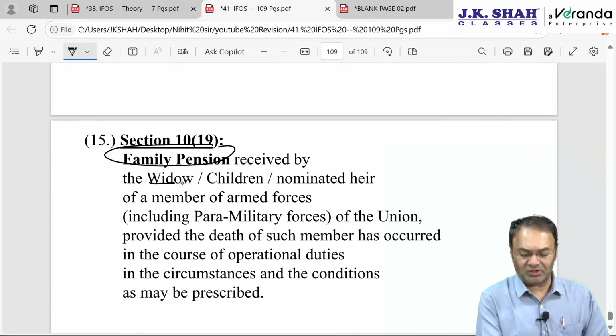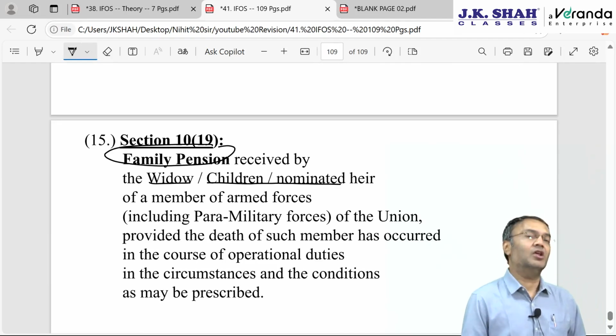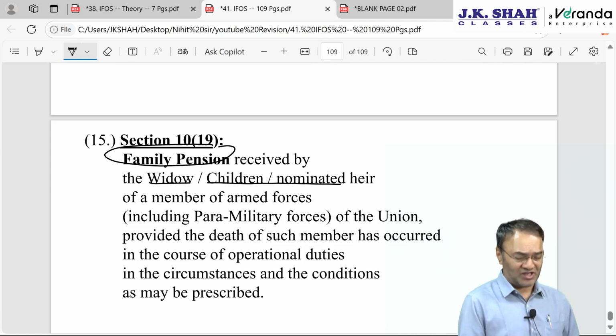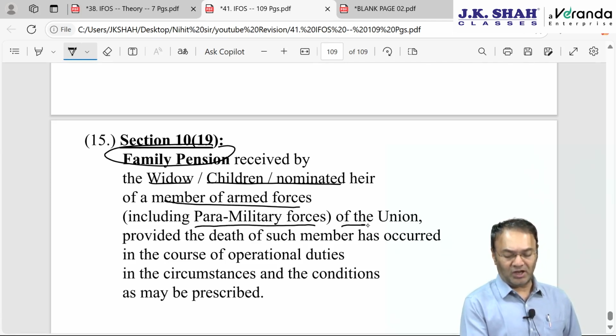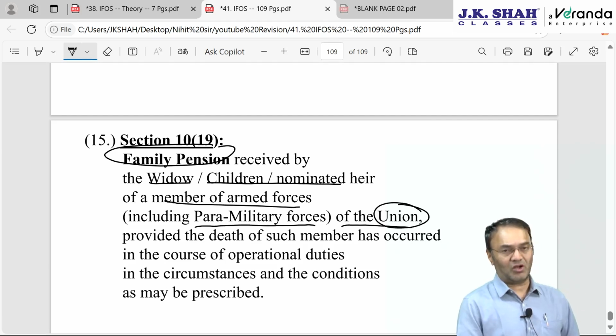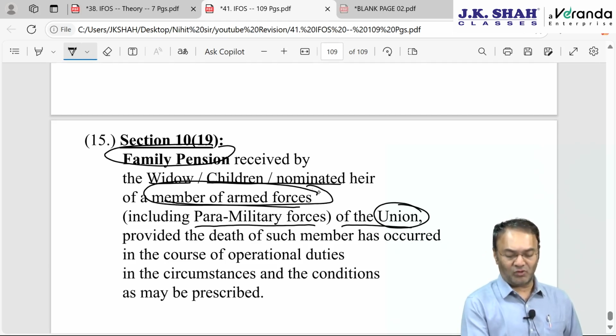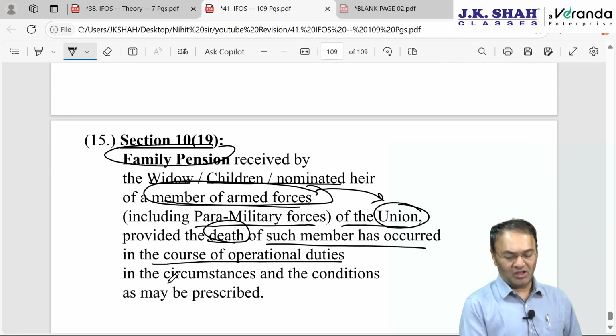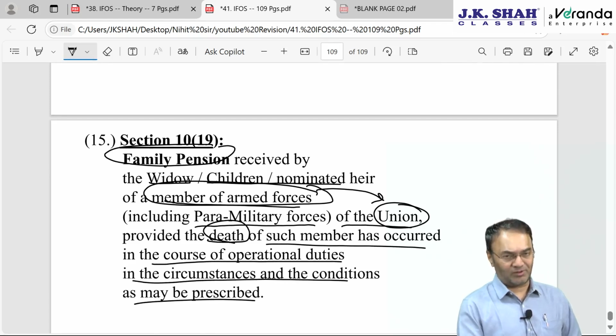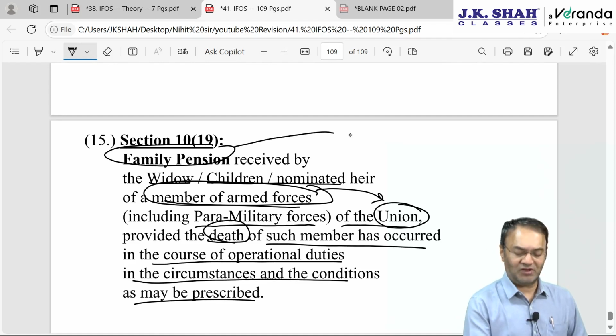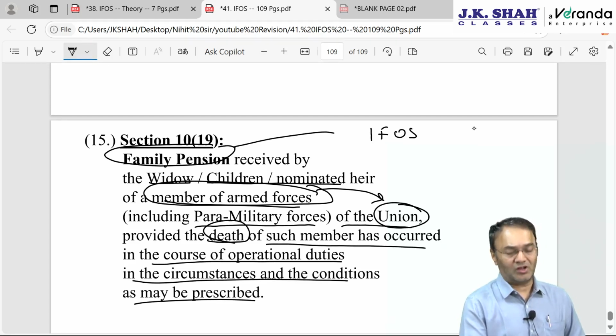10.19, family pension received by widow, children or nominated legal heir of such an employee who was an employee of central government or a member of the armed forces including paramilitary forces of the Union. Union means central government. He was a member of the armed forces of the Union, and he dies during the course of his duty. Death has occurred in the course of operational duty or in the circumstances or conditions as may be prescribed. Then family members receiving family pension taxable under IFOS will be exempt entirely.